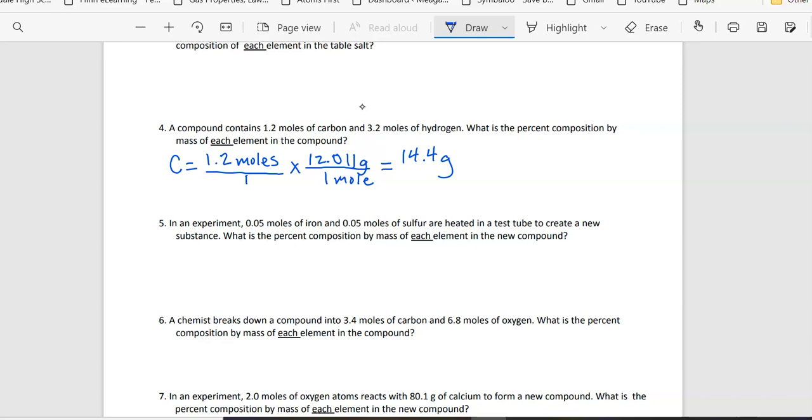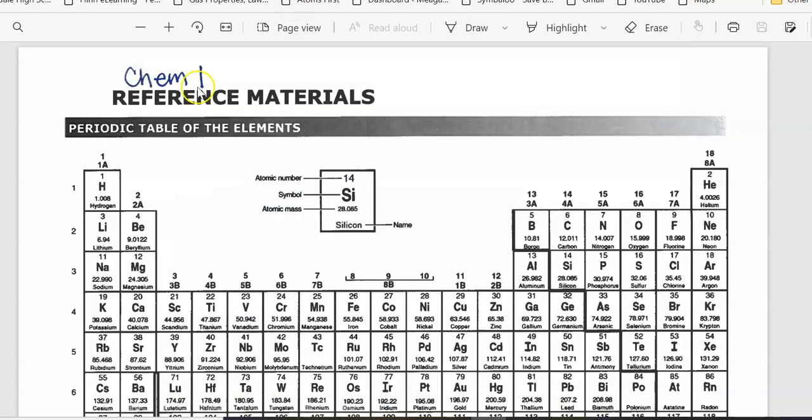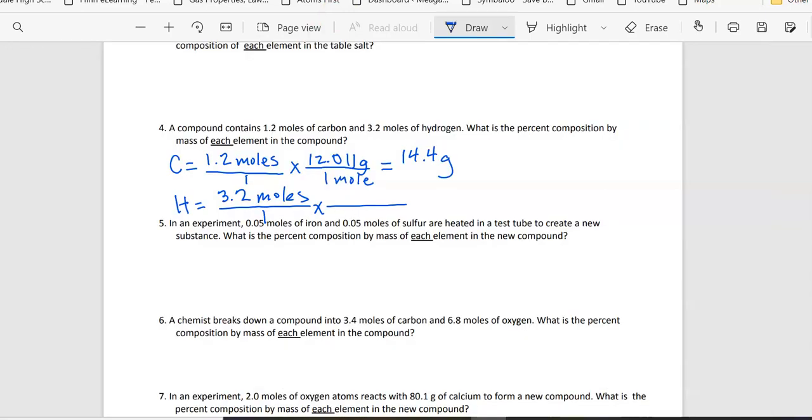Now let's do the exact same thing with our hydrogen. We've got 3.2 moles over 1. We're going to look for hydrogen on our periodic table, which is over here. It's 1.008 grams per 1 mole. And like I said, probably best to take 3 sig figs on all of these.